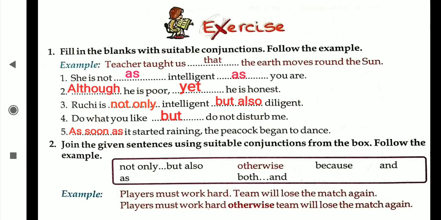Now here we are going to join the conjunctions. She is not as intelligent as you are. Although he is poor, yet he is honest. Does it mean poor people are not honest? No. He is poor, he does not have money, but still he is honest. For that what do we use? Although he is poor, yet he is honest.